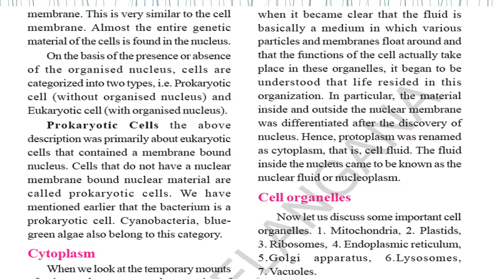The next important part in the cell is the cytoplasm. When we look at the temporary mounts, it becomes clear that the fluid is basically a medium in which various particles and membranes float around, and the functions of the cells take place in these organelles. It began to be understood that life resides in this organization. In particular, the material inside and outside the nuclear membrane was differentiated after the discovery of nucleus. Hence, protoplasm was renamed as cytoplasm.